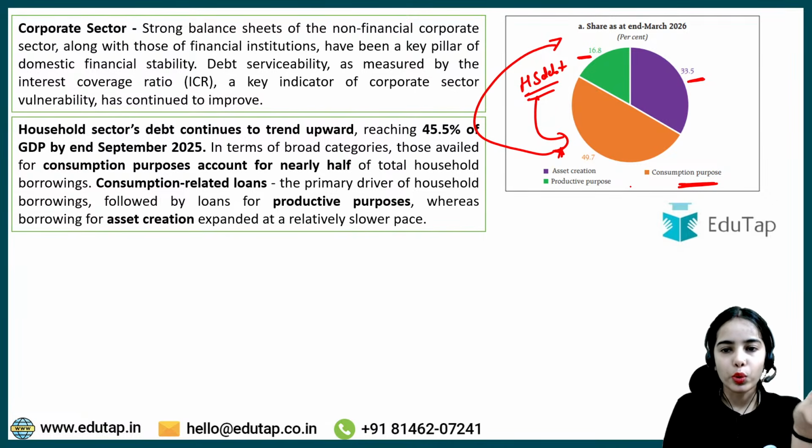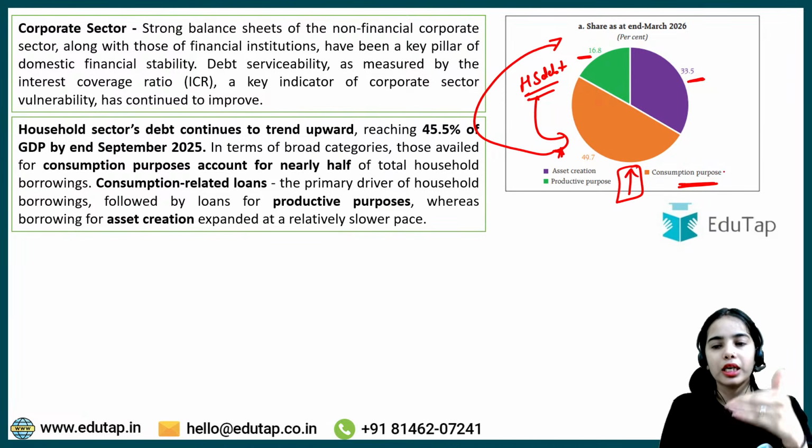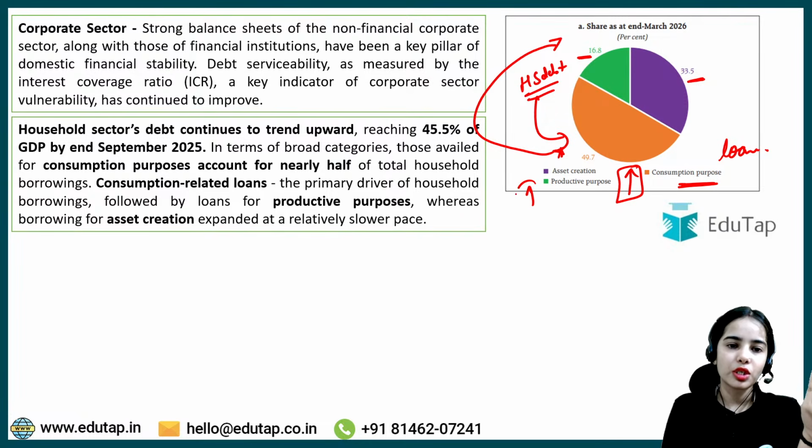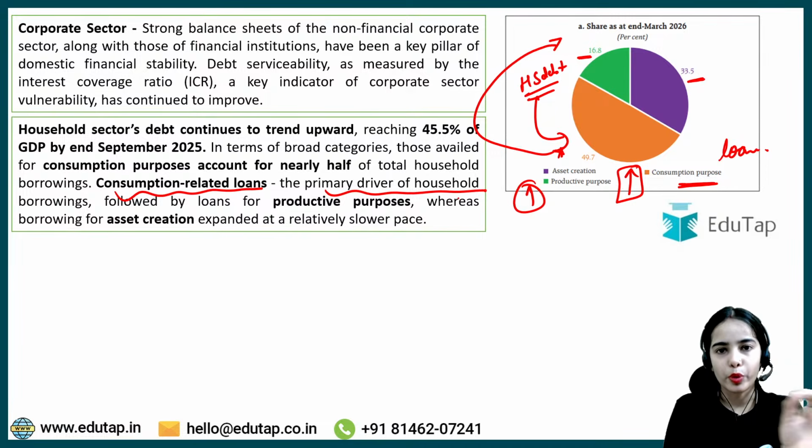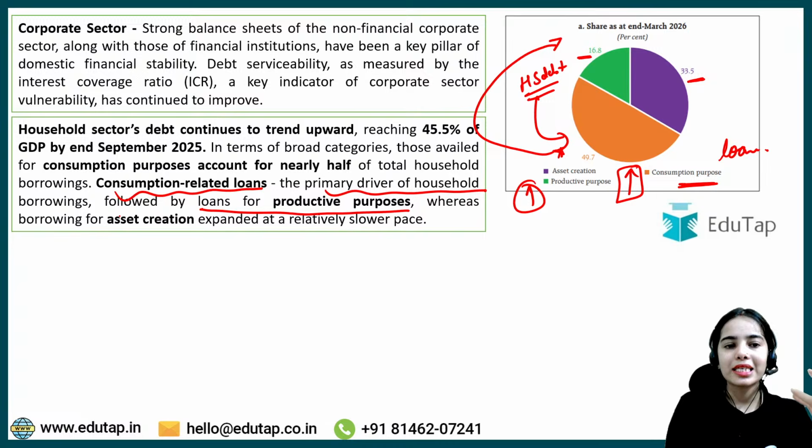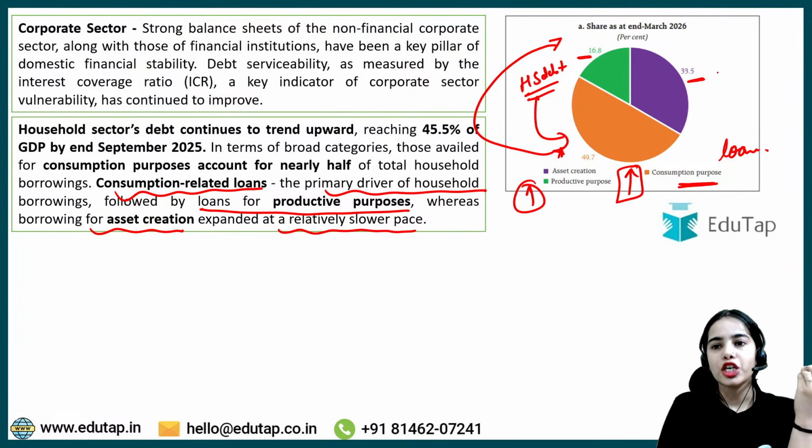While there is growth in the consumption purpose, there is growth in the productive purpose also. So consumption related loans, the primary driver of household borrowings, followed by loans for productive purposes, have grown, whereas borrowing for asset creation expanded at a relatively slower pace. So they have expanded by a lower pace.